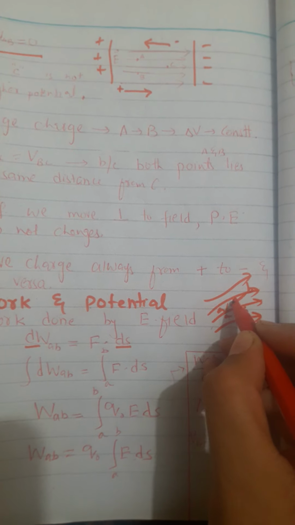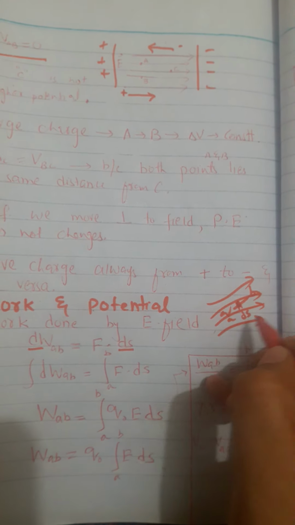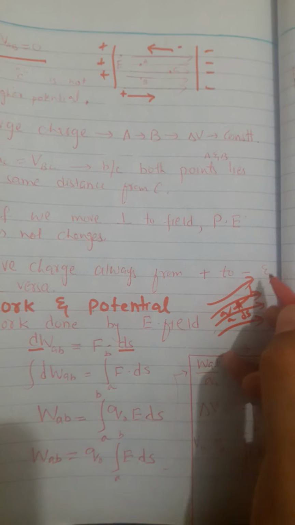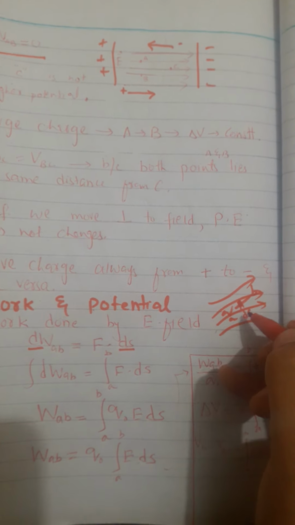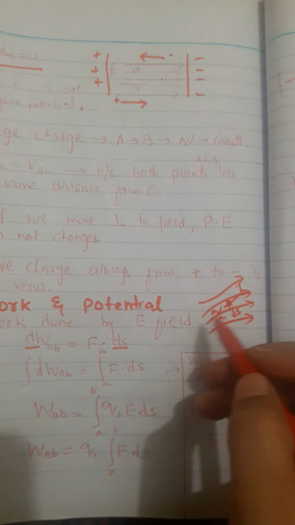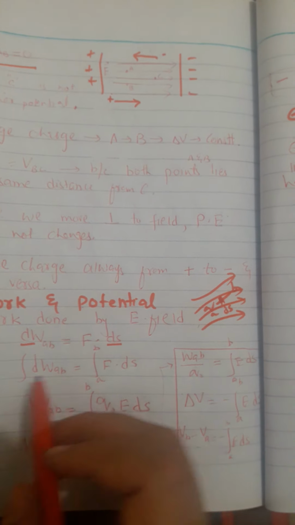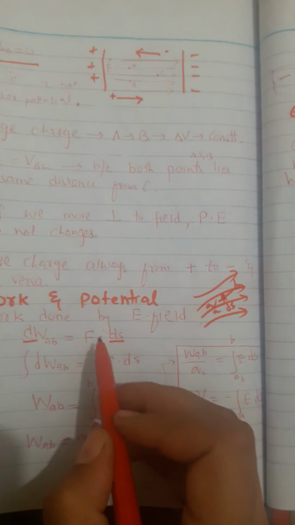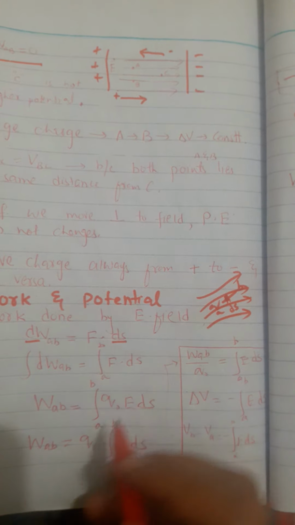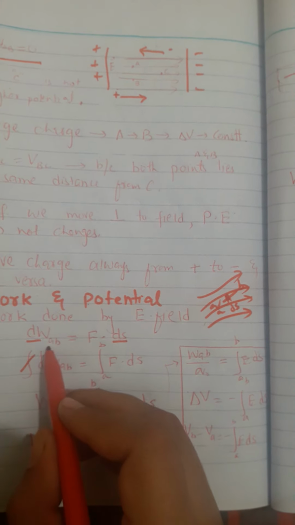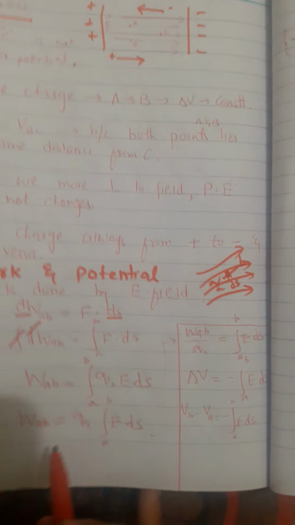If we want to calculate the work done from a to b, which are at some distance from each other, we integrate the whole path. So we integrate it from a to b, and since integration and differential cancel each other, I cancel them out.